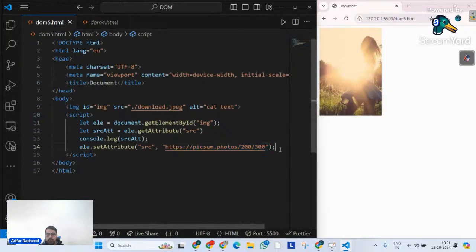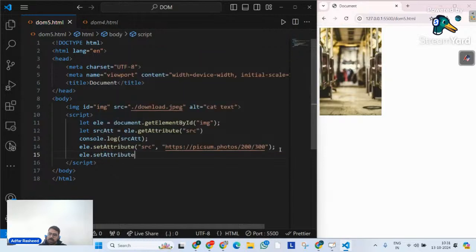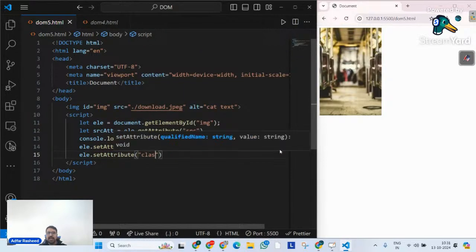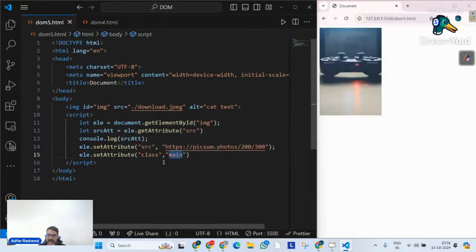But on the other hand, what about creation of an attribute? So can we do something like this? ele.setAttribute. And what is the attribute that you're going to set? A class. And what is the value that you're going to set to it? Let's suppose class is main. Do you think it has actually added a class to this? Yes or no? Can we create new attributes with the help of setAttribute? The answer is, of course, yes.